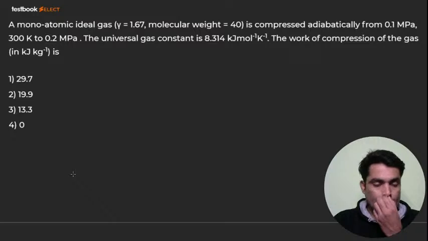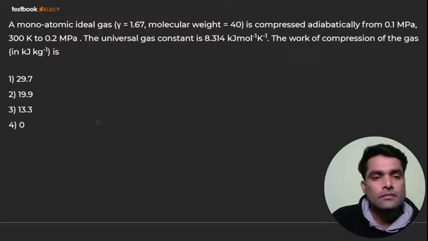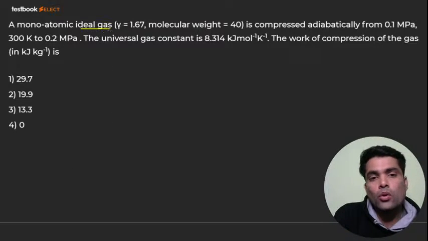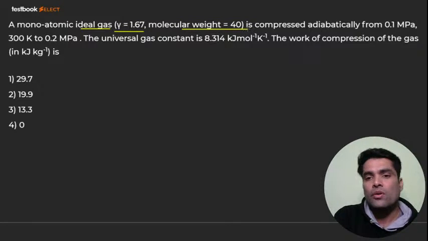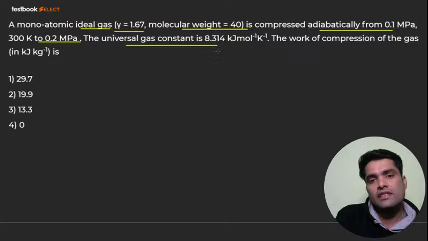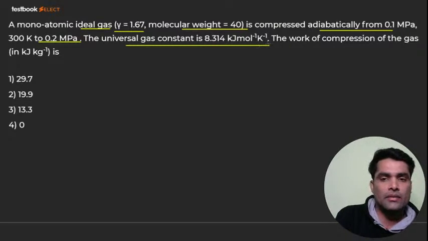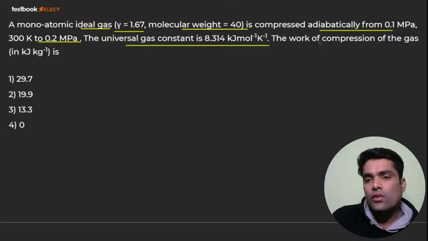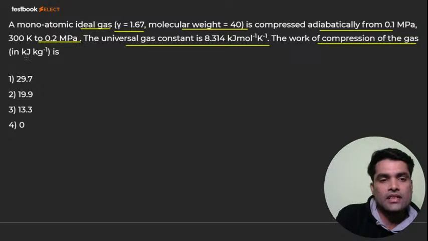Okay, there's another question, that is a monoatomic ideal gas, having gamma given, and the molecular weight of that gas is also given, that is 40. It is adiabatically compressed from 0.1 megapascal, 300 Kelvin, to 0.2 megapascal. The universal gas constant is 8.314 kilojoule per kg mole per Kelvin. Find the work of compression of the gas in kilojoule per kg.